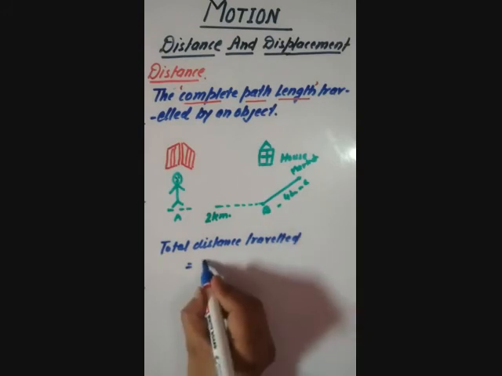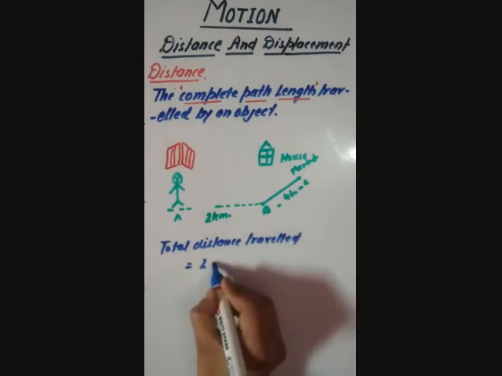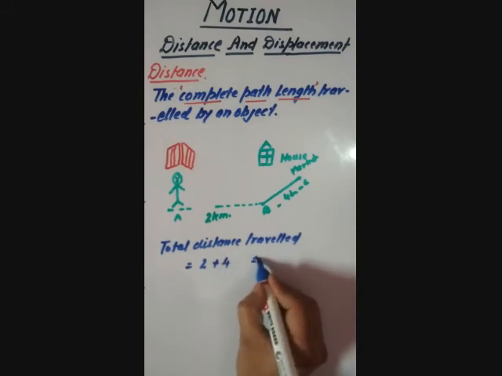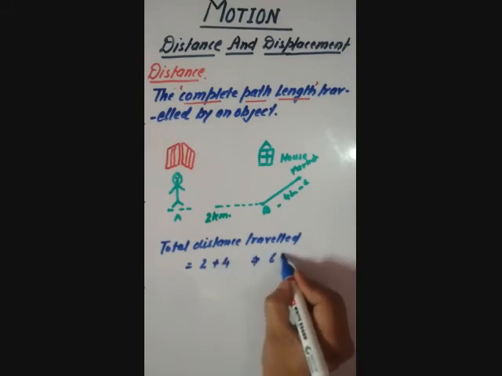The first distance 2 kilometer added with 4 kilometer will become 6 kilometer.